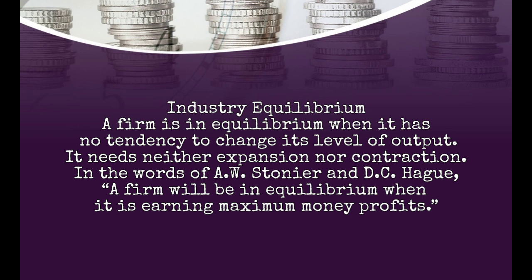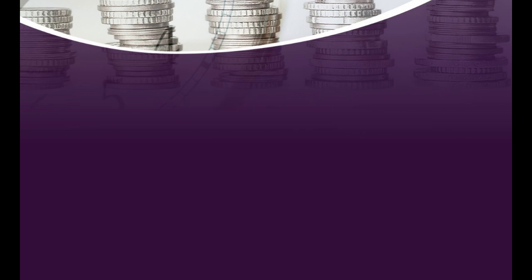Its conditions. The firm is in equilibrium when it is earning maximum profits as the difference between its total revenue and total cost. First condition: all firms in an industry use homogeneous factors of production. Second, their costs are equal, therefore all cost curves are uniform. Third, all firms are of equal efficiency.